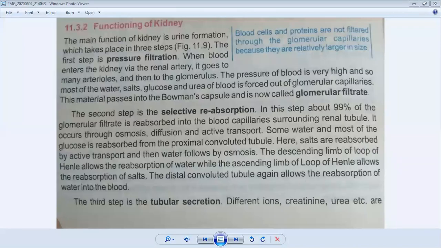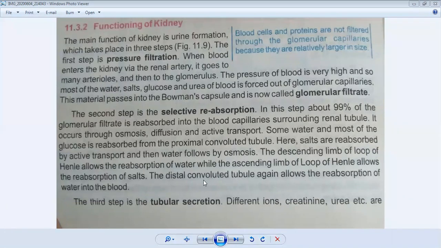This also comes as a long and short question, two types. In a long question, it asks you to write the function of the urinary system in the body. You can also attempt this question in the form of function, meaning the function of the urinary system and the function of the kidney, how kidneys work in our body.